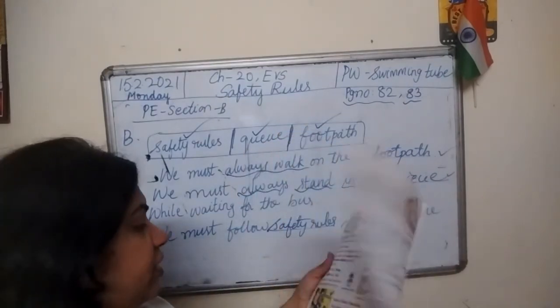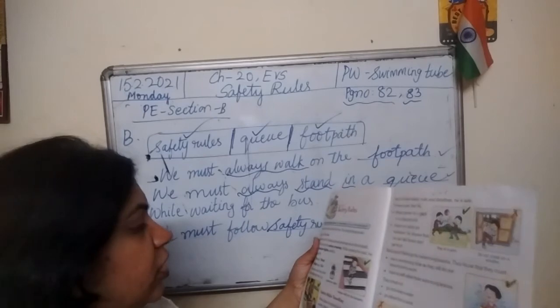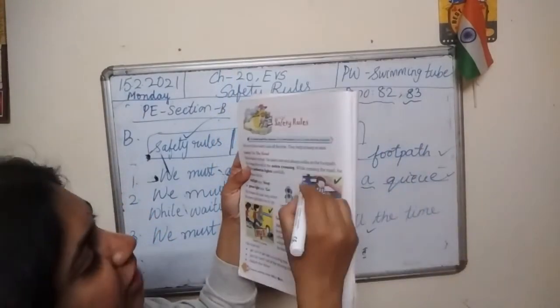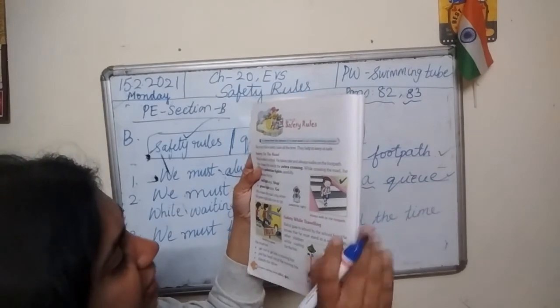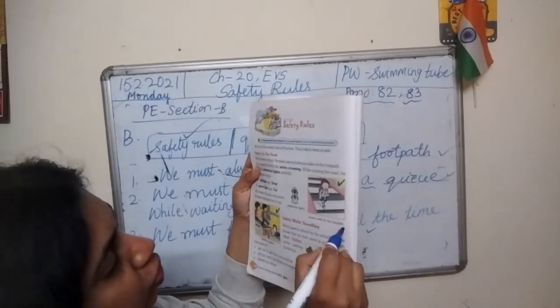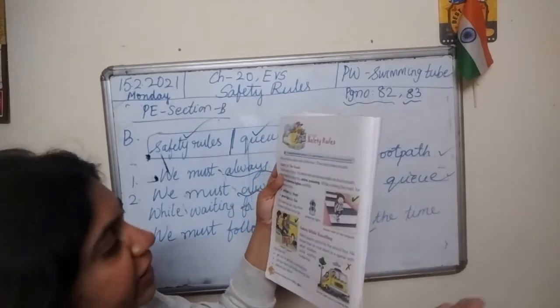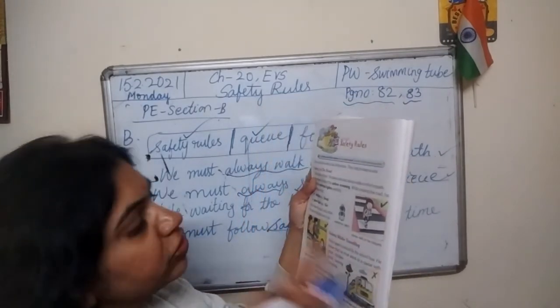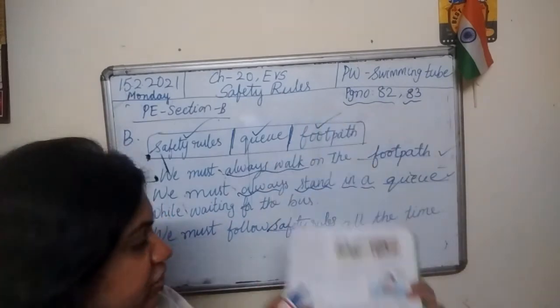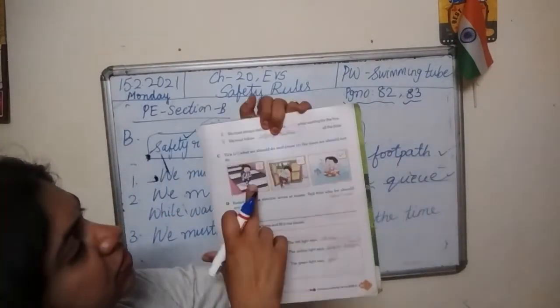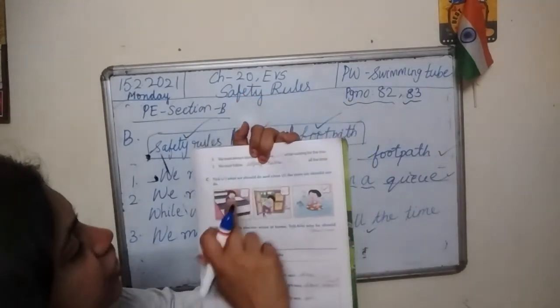I think this is given as footpath here. Okay, this is given as footpath, children. See, stripes are given as zebra crossing stripes, but it's given that always walk on the footpath. So this is a picture of footpath. So whatever it is, even if you consider it as zebra crossing or as footpath, it is right action. So this is right action.